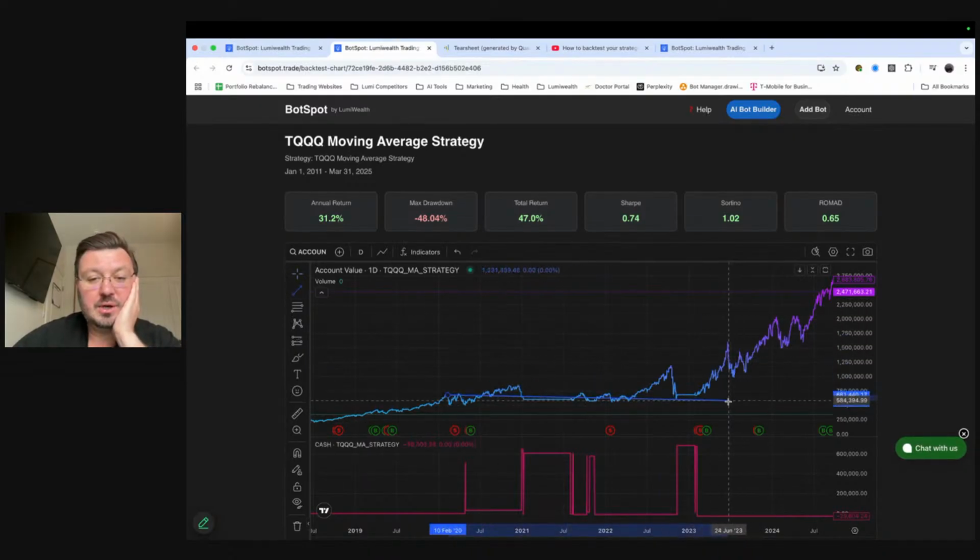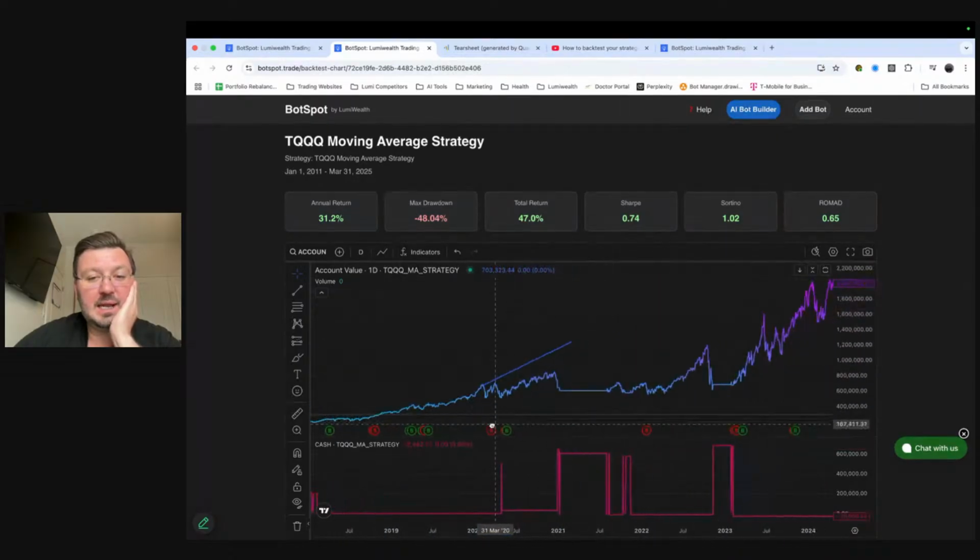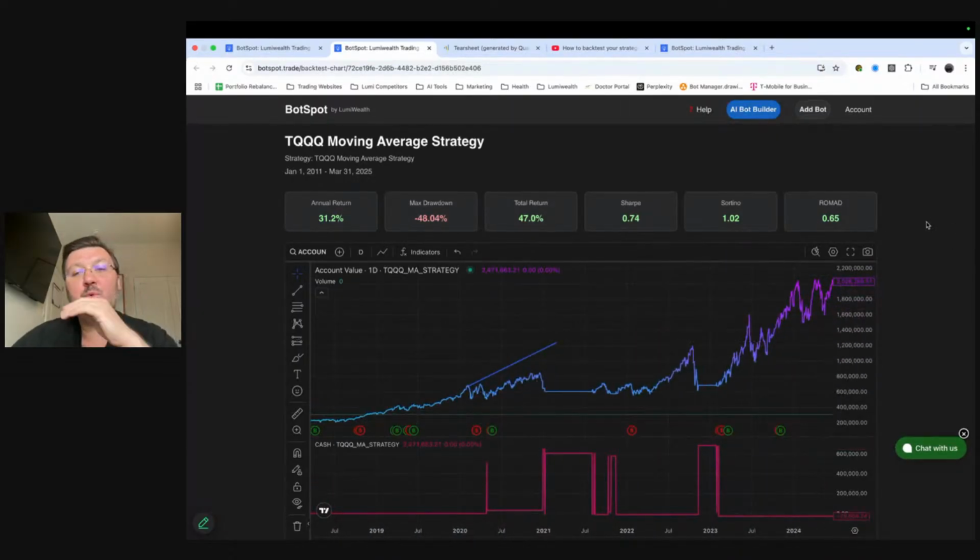You could do your whatever lines on the chart and all these different things if you want to analyze how it's going. We're also going to be adding in all the indicators very soon as well. So for example, we'll have the 200-day moving average plotted on this chart too. So you can see exactly what's going on. You can analyze your strategies in detail, right?